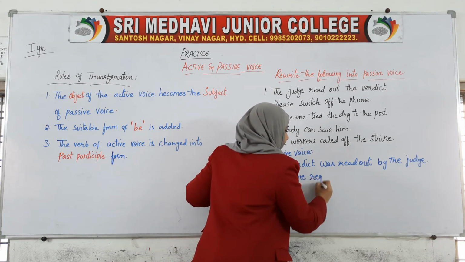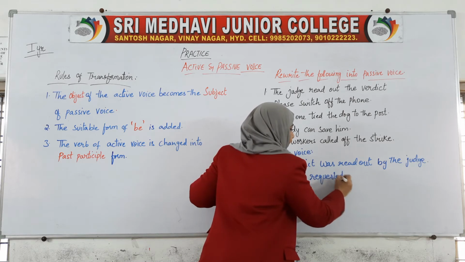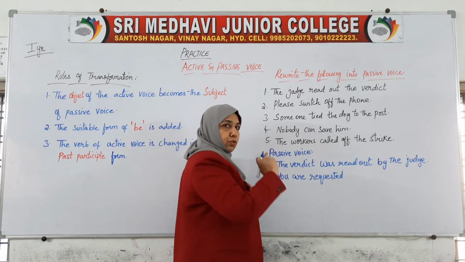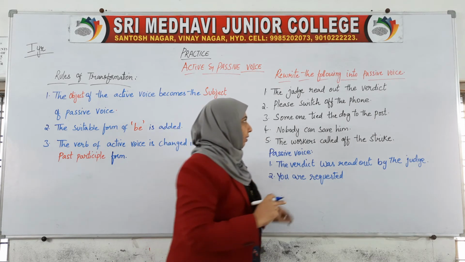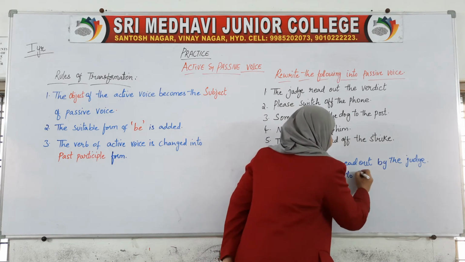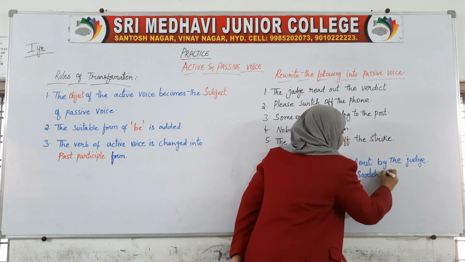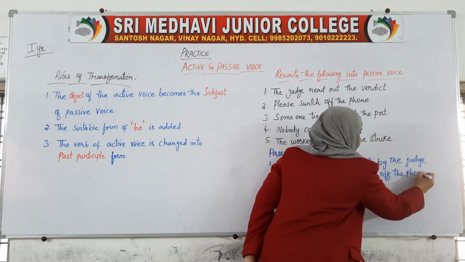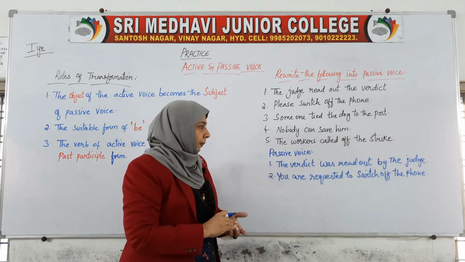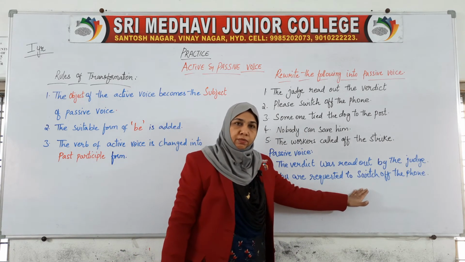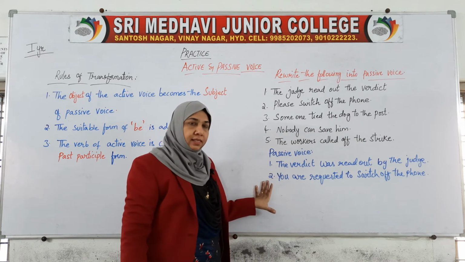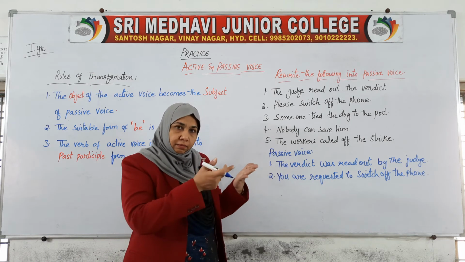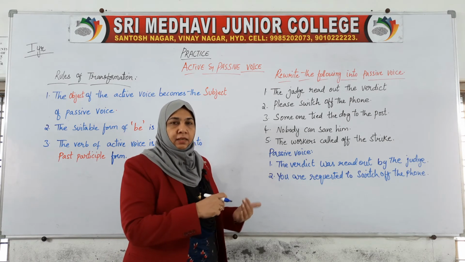requested. Here we are using requested, and the suitable form of be is are. You are requested to switch off the phone. Okay, you are requested to switch off the phone. Now this sentence shows you that you have to write down the subject by assuming, by guessing by yourself.